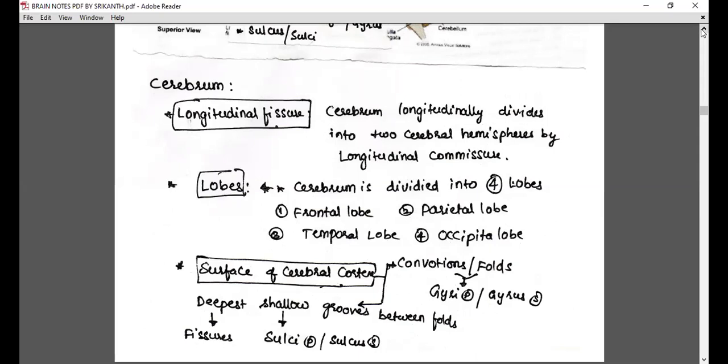The surface of the cerebral hemisphere is called the cortex. On the cortex only, the folds are present, which we call gyri, and the fissures are present. What is a fissure? The deepest groove is called a fissure. A shallow groove is called a sulcus. So that story will end; we have read it.